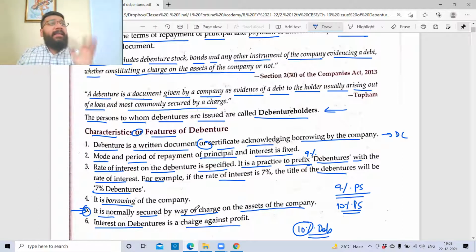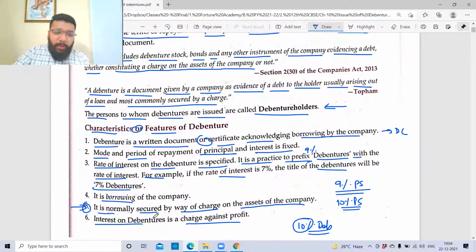So here, guys, interest on partner's loan in partnership, where did we put it? In the P&L account. Did we record it in P&L appropriation? No, we recorded it in the P&L account because it was a charge. So it was a charge, then it is a charge even now. Any problem in understanding this point? So always your interest on debenture is a charge against profit. Next. Yeah, 6 points are done.